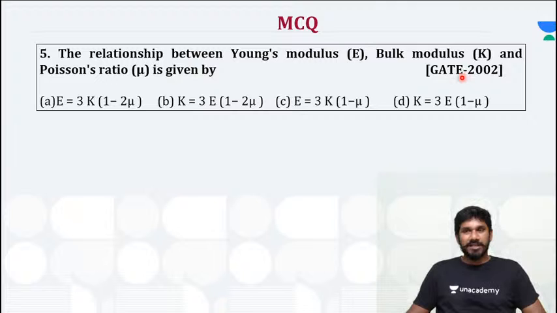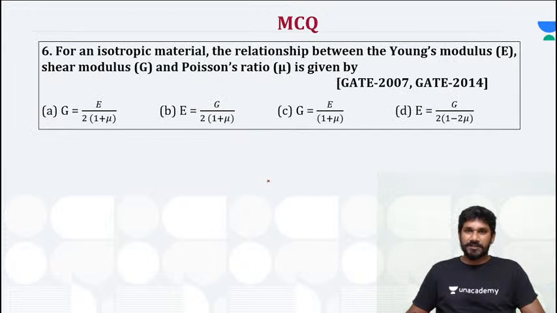It's a direct question. They are just asking the relationship, and we know the relationship here. Young's modulus is equal to 3K(1 minus 2 mu). That's it, a direct one.